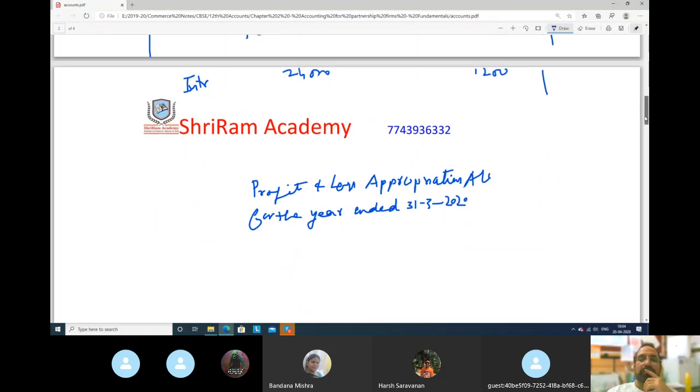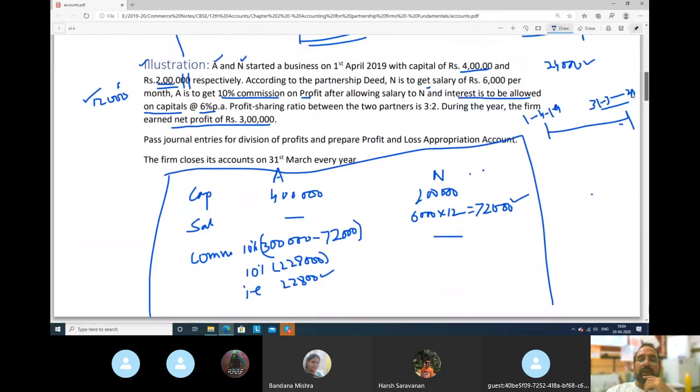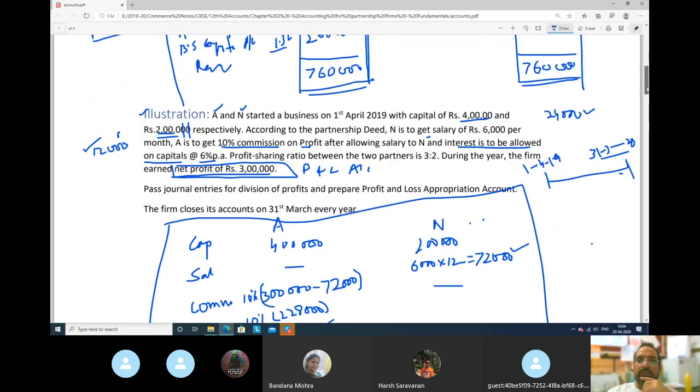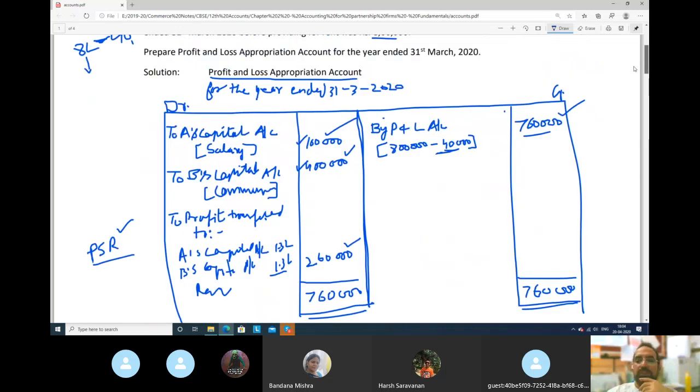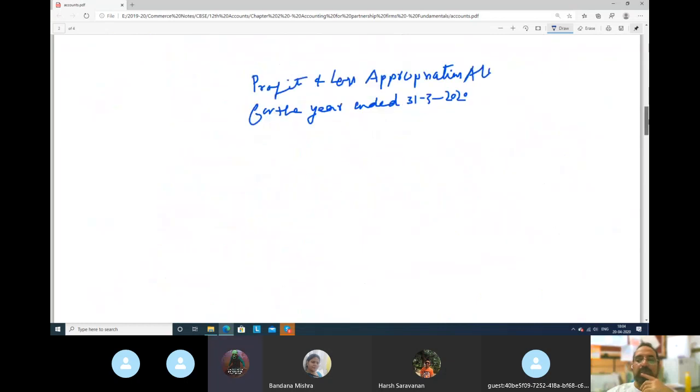Okay, guys. In profit and loss appropriation account, first thing, what we will take? Profit, net profit. Net profit always comes from where? Profit and loss account. So what will you write? Like in the previous question, like this, profit and loss account.